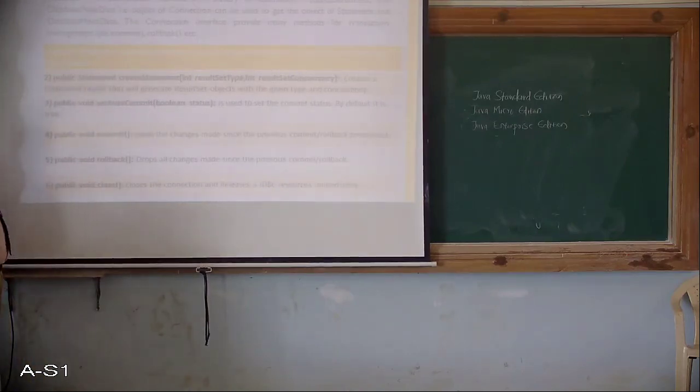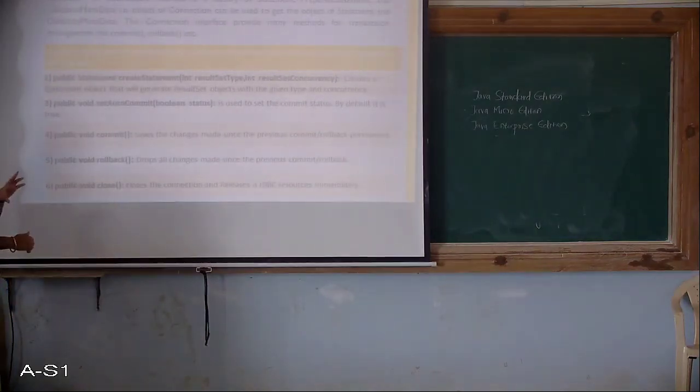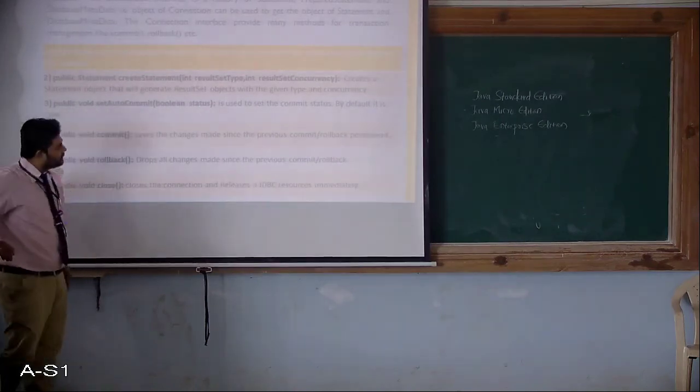Then public void setAutoCommit with a boolean status. You can observe the boolean means it will be either true or false. It is used to set the commit status. By default it is true. Whether the commit has been successfully done or not, that boolean value, true or false, or 1 or 0, will be returned using the setAutoCommit method.